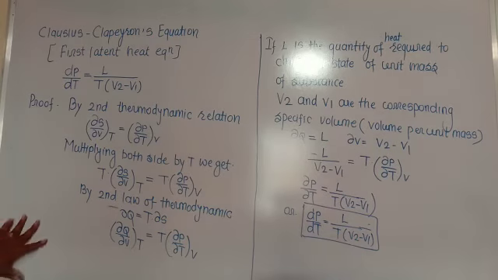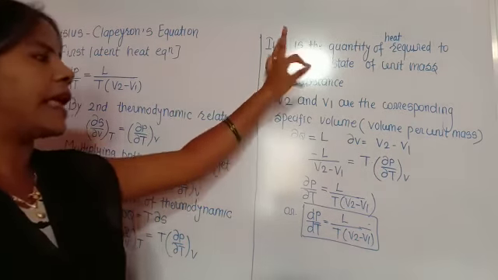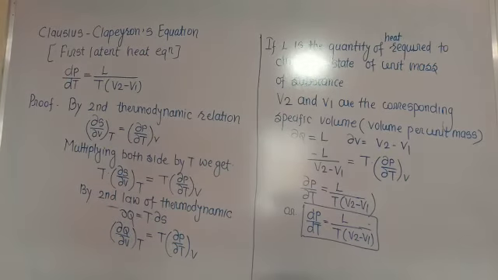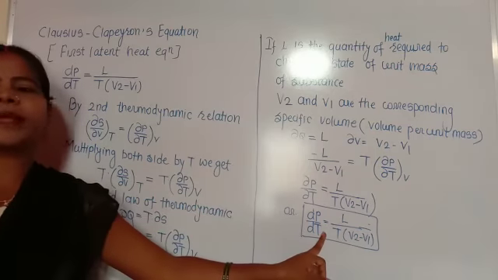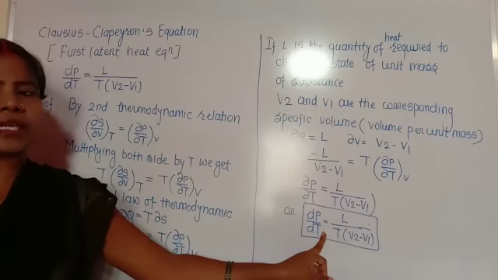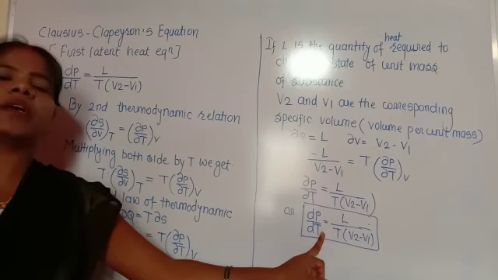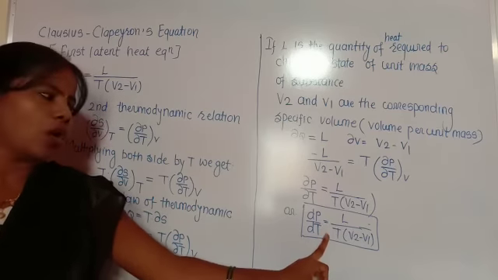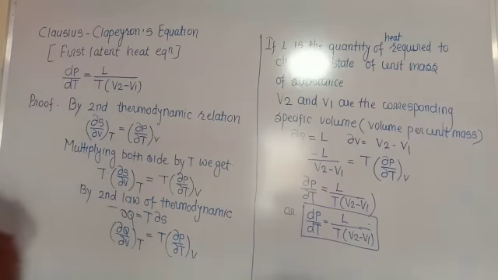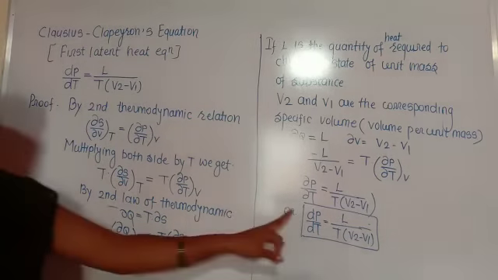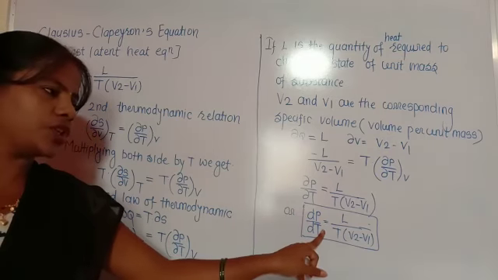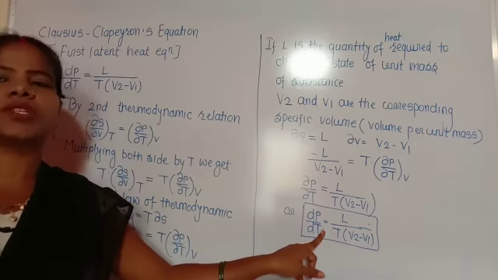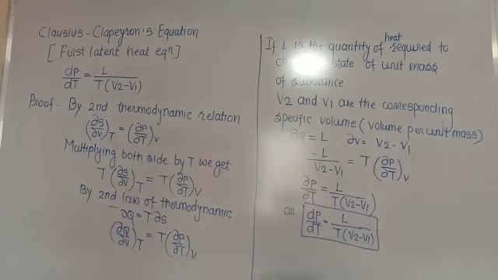This is a simple concept. The important quantity is L, called the latent heat. dT is the change in temperature when the state of the substance changes, solid to liquid, that is the melting point, or liquid to vapor, that is the boiling point, due to the change in pressure. When the pressure changes, the temperature changes, and when the temperature changes, the state of the substance changes. So this is the Clausius-Clapeyron latent heat equation.